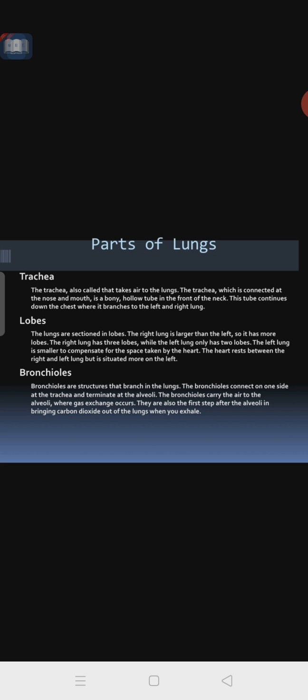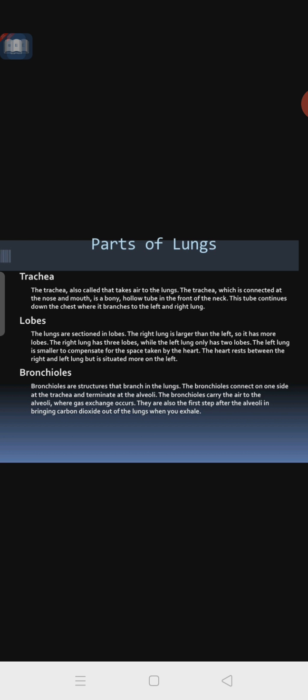The heart rests between the right and the left lung, but it is situated more on the left side. Actually, the heart is located in between the two lungs, but more space is taken on the left side only. So the heart is located on the left side.